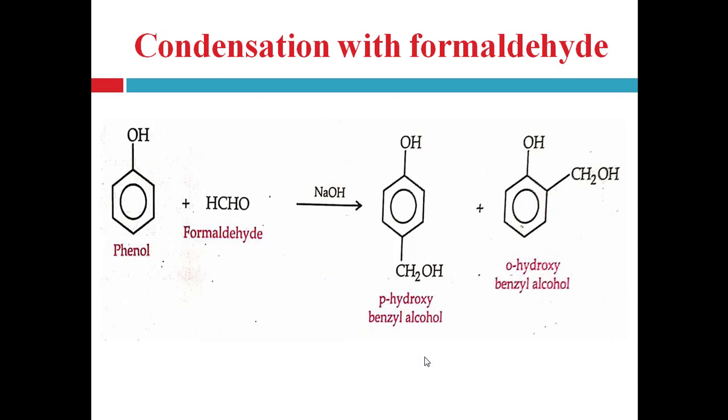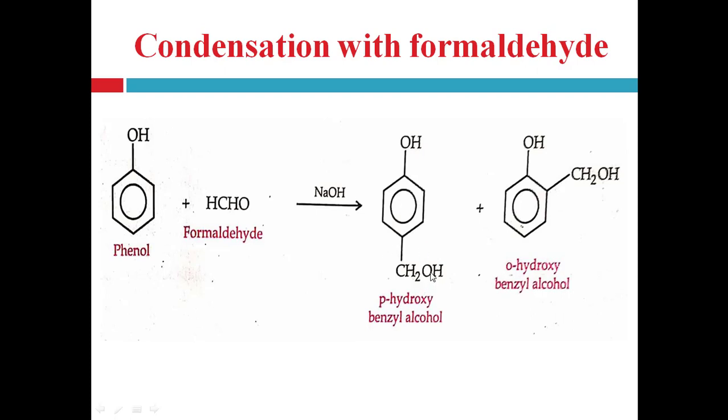Next one is condensation with formaldehyde. Phenol condenses with formaldehyde in the presence of NaOH, that is strong alkali sodium hydroxide, and the product contains a mixture of two derivatives, para-hydroxybenzyl alcohol and ortho-hydroxybenzyl alcohol, right? A ring having a CH2 group is known as the benzyl group. Only a benzene ring having a CH2 group is the benzyl group, right?